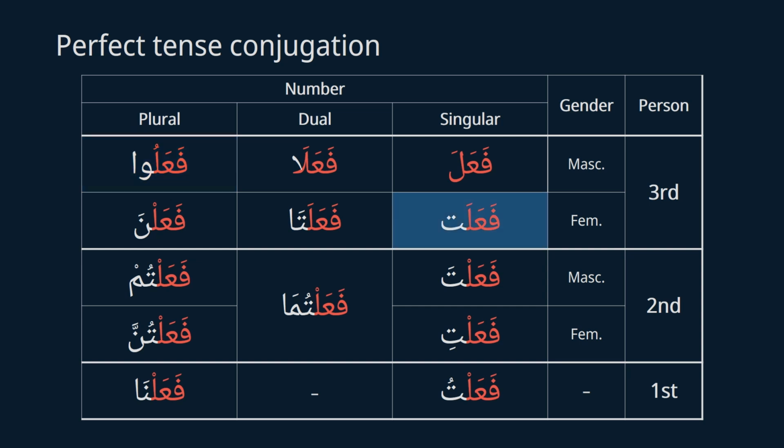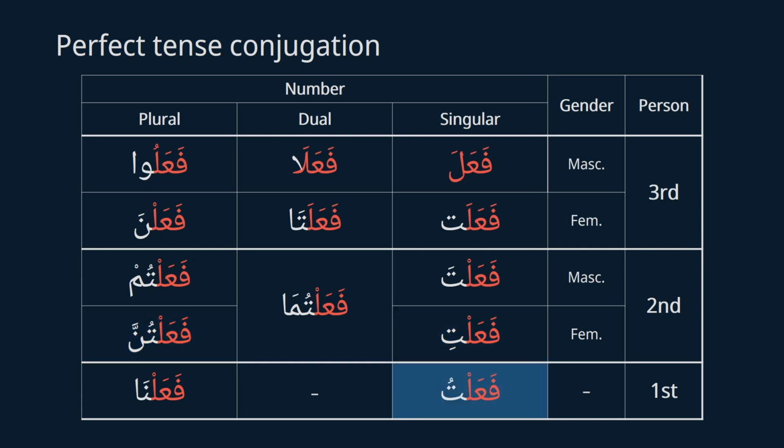Next, fa'alat is she did. Fa'alata is two women did. Fa'alna is they did for a female group. Next, fa'alta is you did when addressing a male. Fa'altuma is you both did for both genders. Fa'altum is you all did. Next, fa'alti is you did for female. Fa'altunna is you all did for a female group.